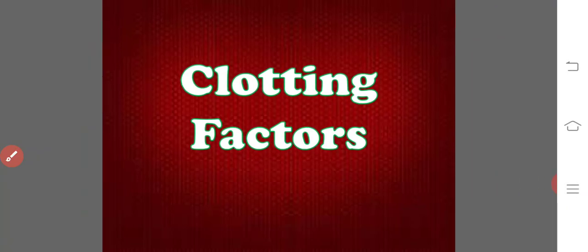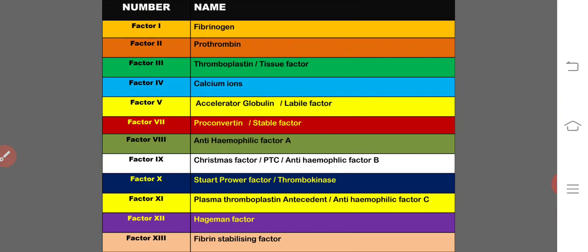Coming to the blood clotting factors, there are certain factors involved in the blood clotting phenomena. Basically, there are 13 factors. Out of these 13 factors, the sixth factor is omitted, so totally we have only 12 factors. We will see their numbers as well as the names of the factors.